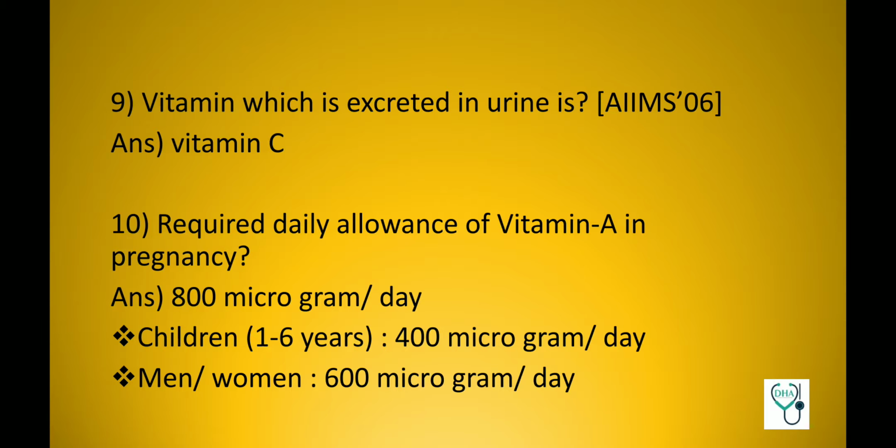Vitamin which is excreted in urine is vitamin C. This is a previous AIIMS question. Required daily allowance of vitamin A in pregnancy? 800 microgram per day. And two more important points to know is the required daily allowance of vitamin A in children from 1 to 6 years is 400 microgram per day, and for men or women is 600 microgram per day, and women in pregnancy is 800 microgram per day.